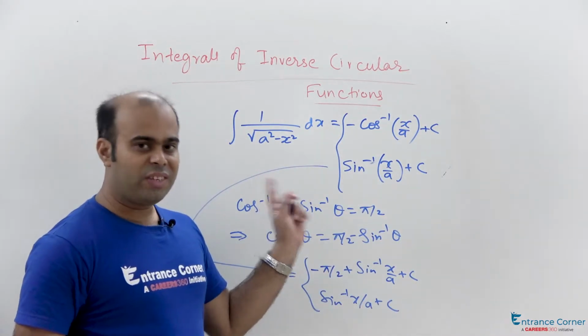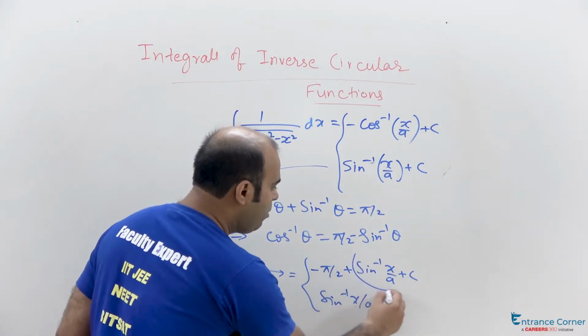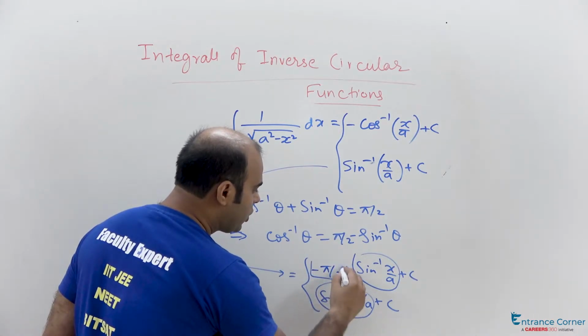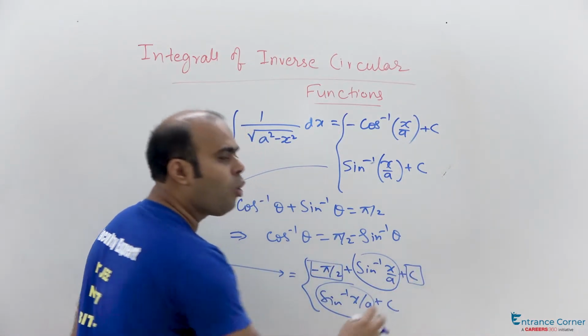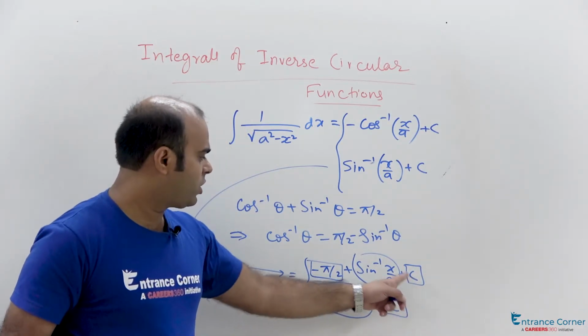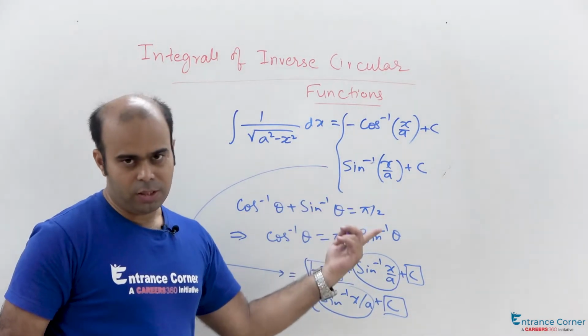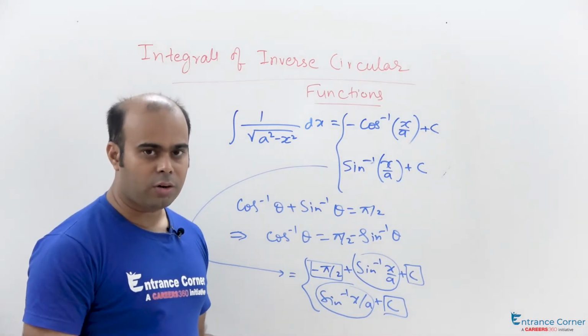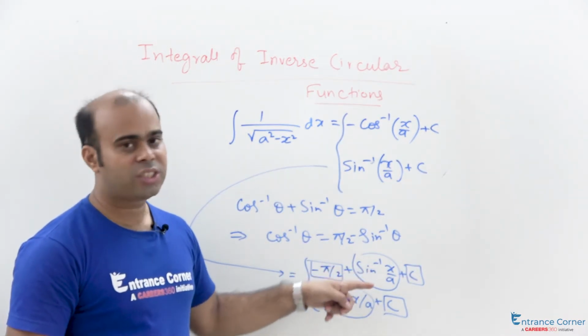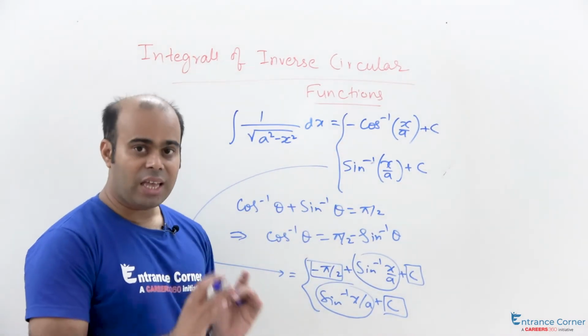So eventually we get the same unique function because the other values added to this function are all constants. Here it is a constant. So this constant minus pi by 2 is some other constant, this constant is some other constant, but the variable x is giving the function the same. So this and this is actually unique.